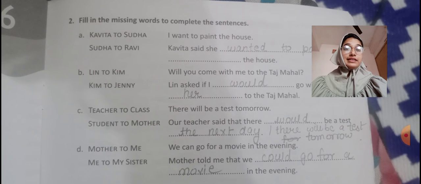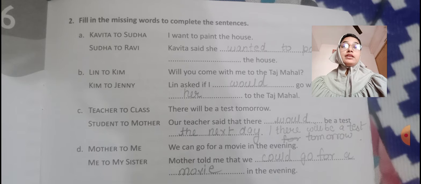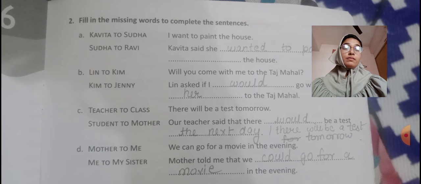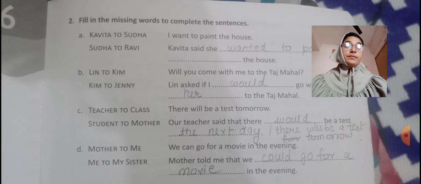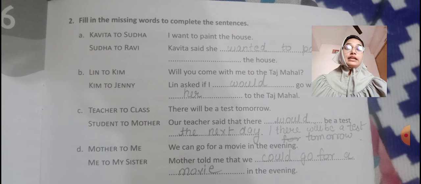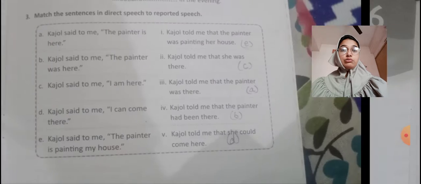Next, we learned to fill in the missing words to complete the sentences. How do we complete? We convert the verb into the past form. That is, want turns into wanted, will turns into would, can turns into could. That is what we learned in our exercise number 2.